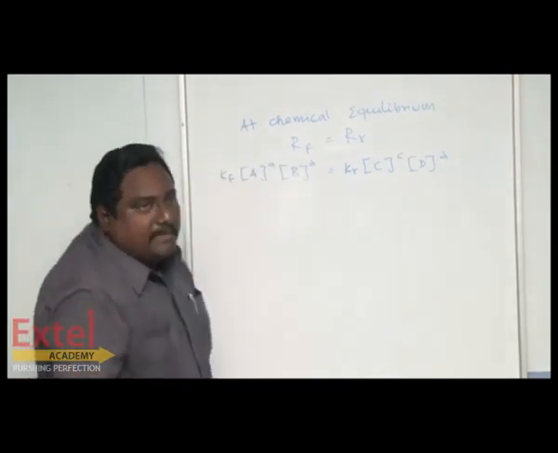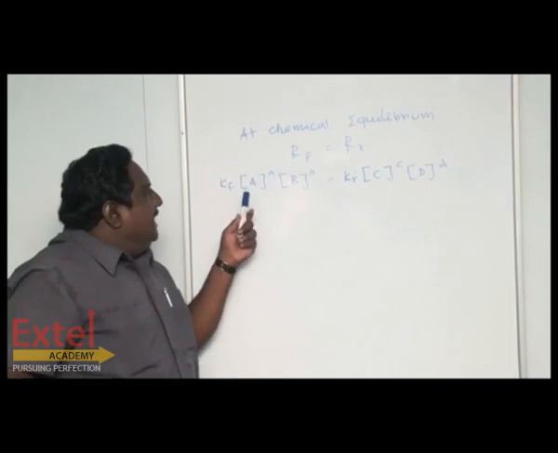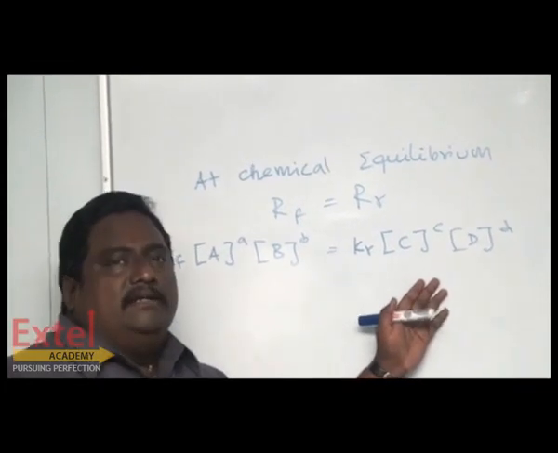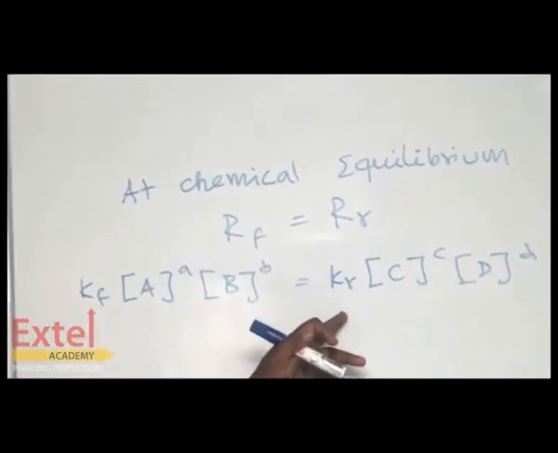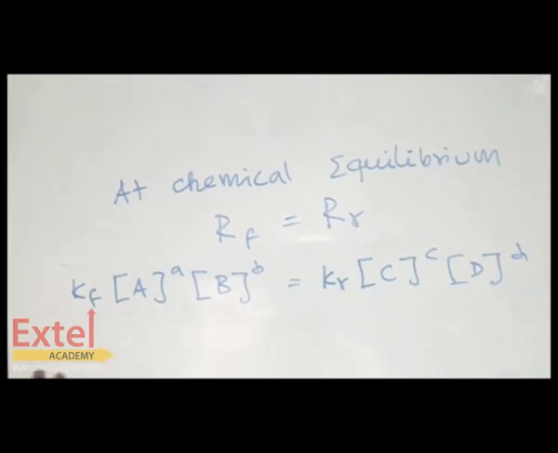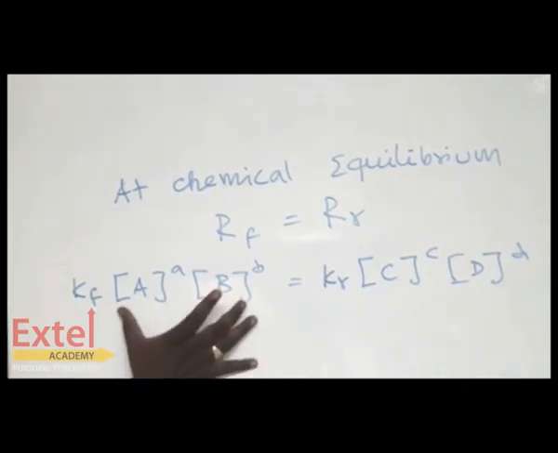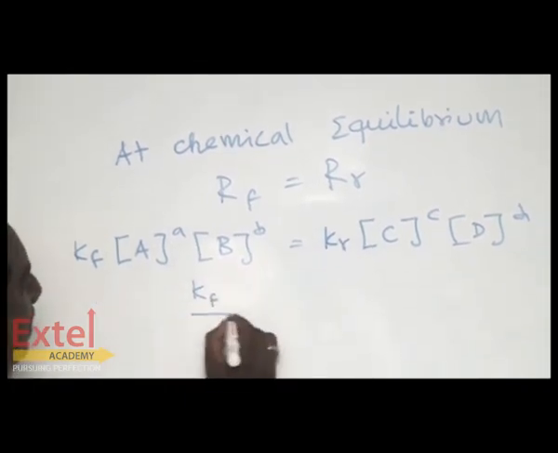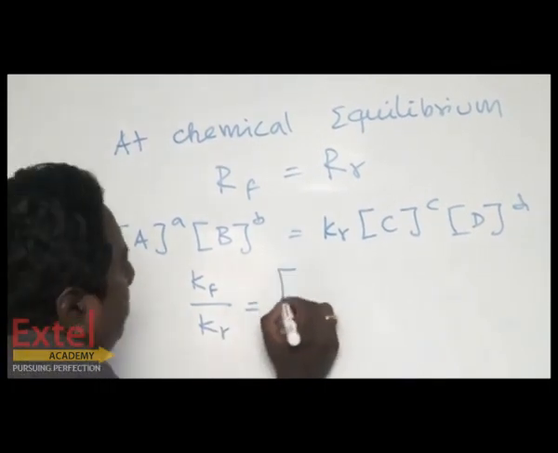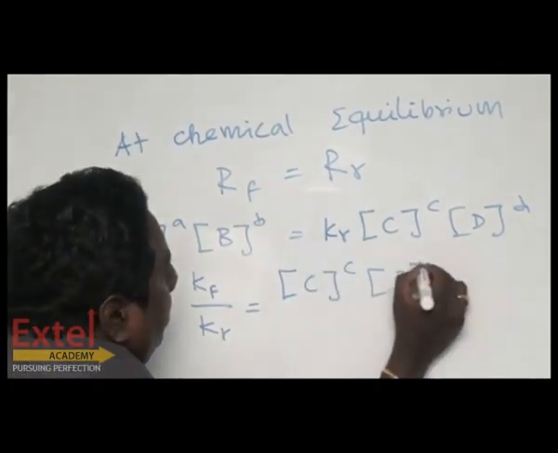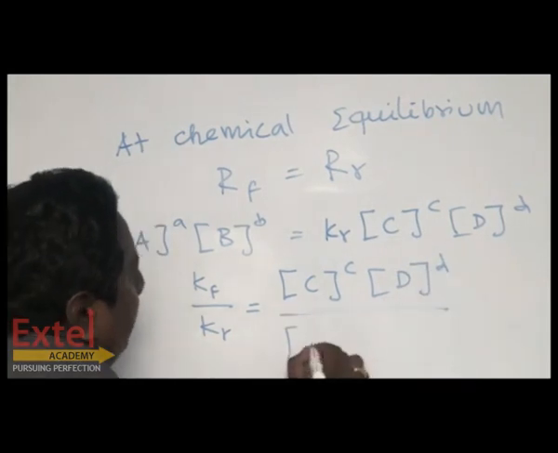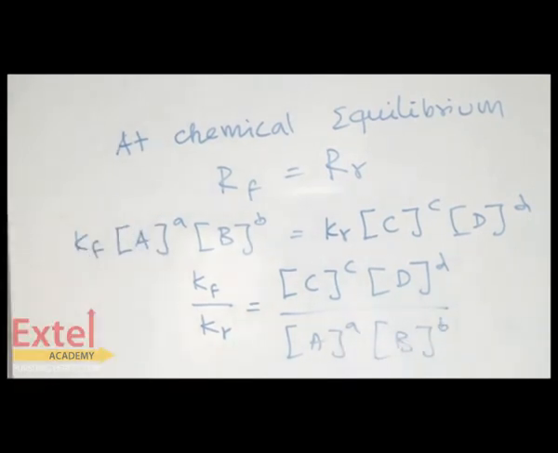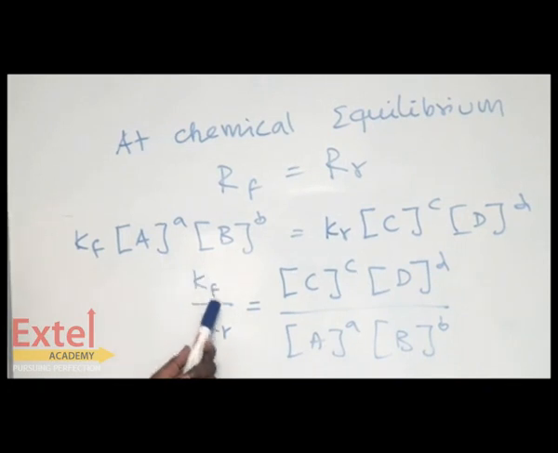Now let's do this. Let's take A and B to the opposite side. So both A and B will go to the denominator on the opposite side. Kr will go to the denominator of the left-hand side. Let's see this. Now I am taking these two to the opposite side. Upper Kf and Kr have to be brought here. So Kf by Kr equal to, look here, I am bringing A and B. Now you have got the ratio between Kf and Kr.